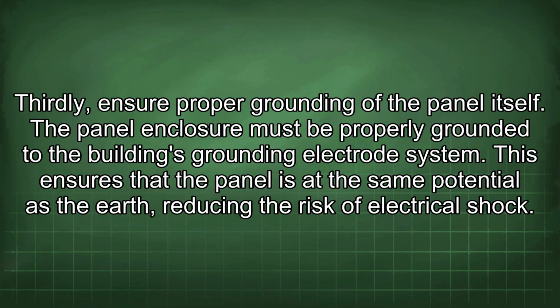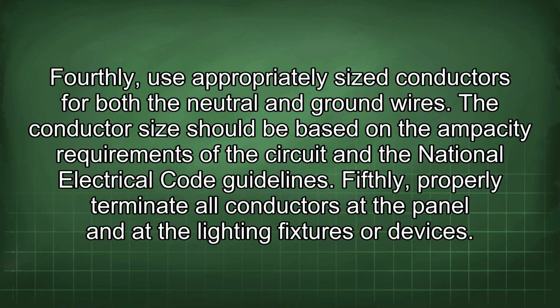Thirdly, ensure proper grounding of the panel itself. The panel enclosure must be properly grounded to the building's grounding electrode system. This ensures that the panel is at the same potential as the earth, reducing the risk of electrical shock. Fourthly, use appropriately sized conductors for both the neutral and ground wires. The conductor size should be based on the ampacity requirements of the circuit and the National Electrical Code guidelines.